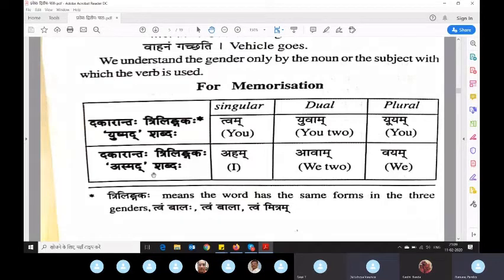So how from the root Asmad this Aham got made, that is called Prakriya, and that is what grammar is. As of now, in the beginning of any language, you cannot read through grammar. If I understood your question correctly, you are asking how Asmad became Aham, right?